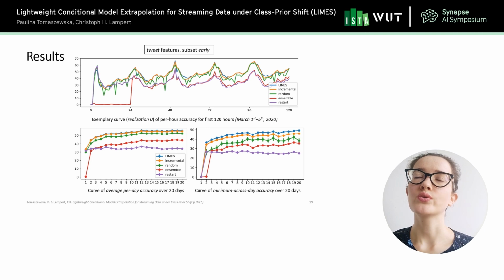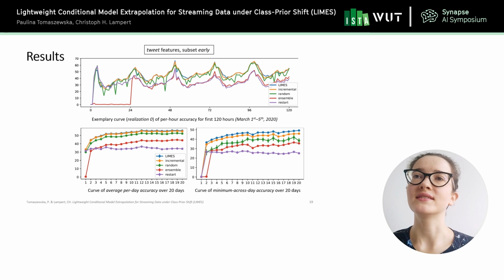And please also note that the lines which correspond to Lime's and random methods, so the blue and the green ones. Always the blue is above the green one, and it means that the fact that we applied extrapolation step instead of taking the random class distribution is once again important, because otherwise in the random method we introduce additional bias and noise to the model, and the model performs worse than it could when this class distribution would be chosen carefully. So these are the results once we analyze them per hour.